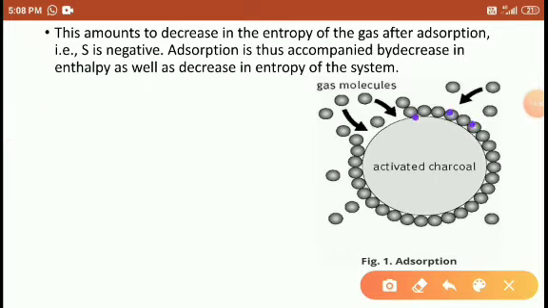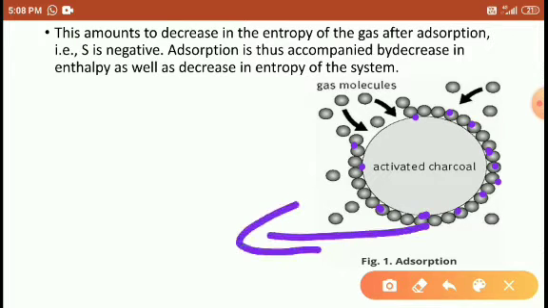So once the gas particles are occupied on the surface of any material, either charcoal or any other metals, they cannot be departed from this place because they are fixed. The material is getting a kind of attraction from the adsorbate.